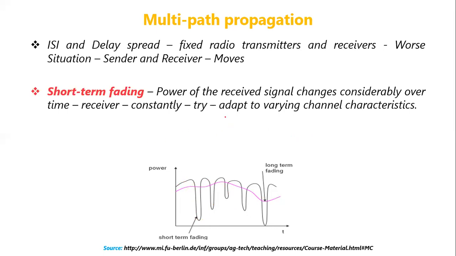That is called short-term fading. If the receiver is moving at a faster speed, then probably the receiver may not receive any useful signal at all.